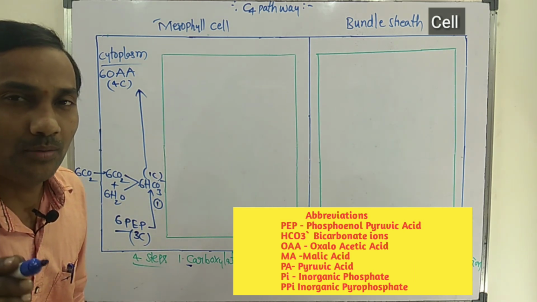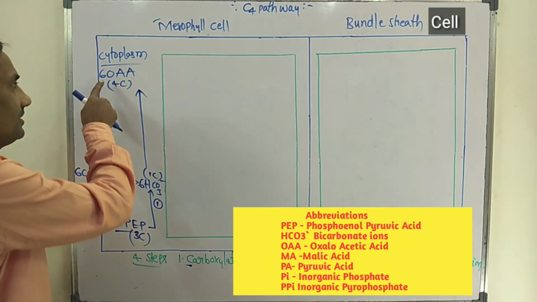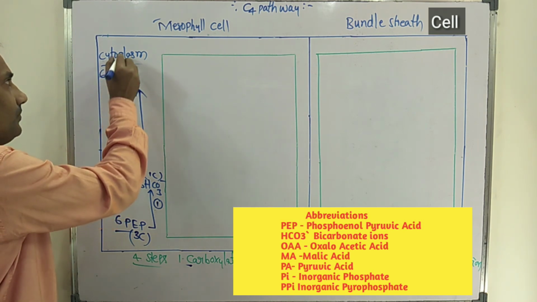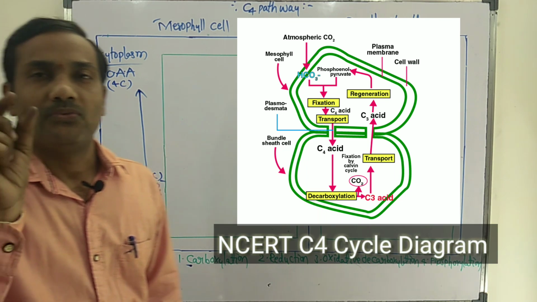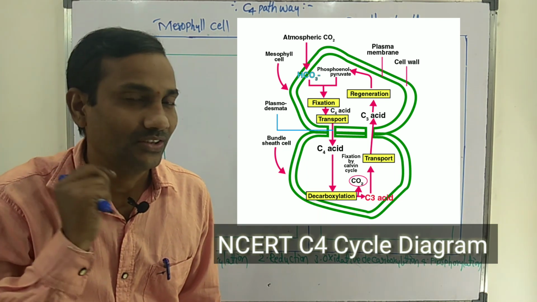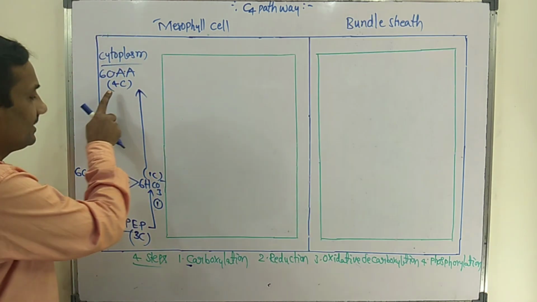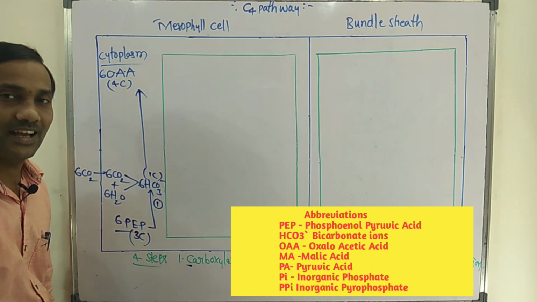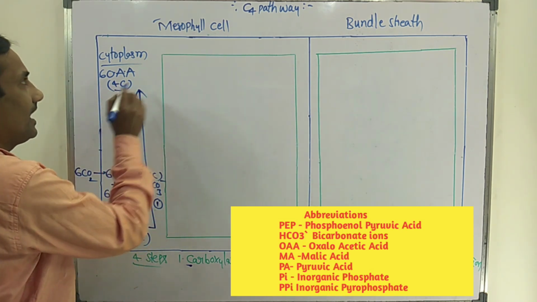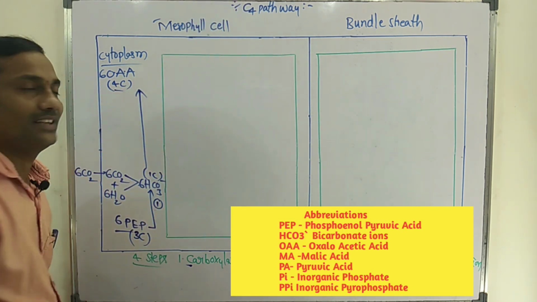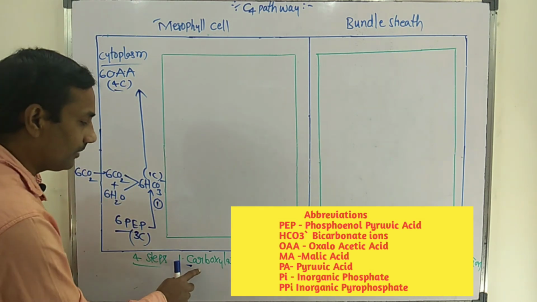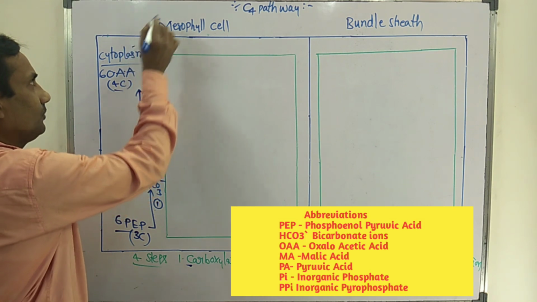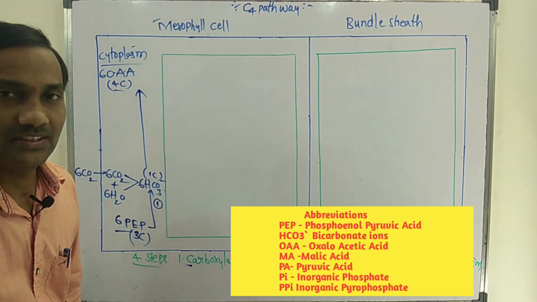The first formed compound, that is oxaloacetic acid, is formed in the cytoplasm of mesophyll cell. First product in C4 pathway is oxaloacetic acid. That is a 4 carbon compound, that's why it is also called C4 pathway. The first carboxylation occurs in cytoplasm of mesophyll cells.